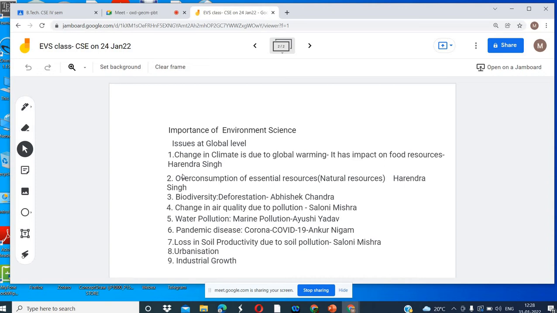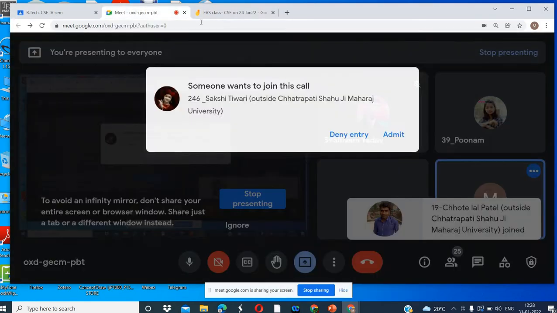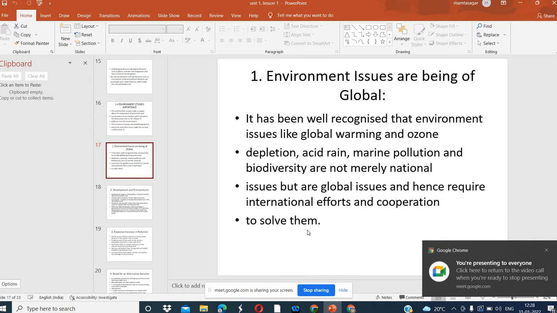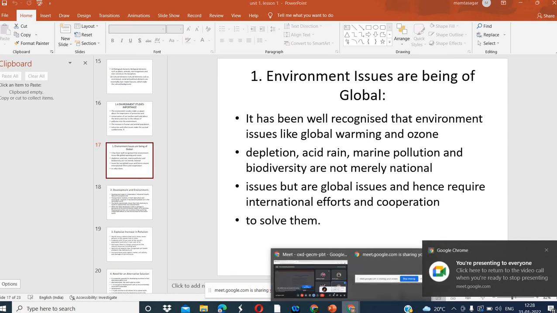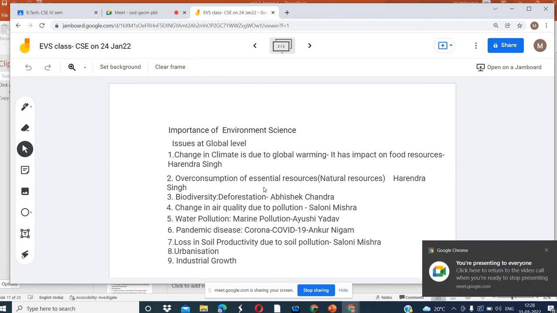Overconsumption of essential resources is the next issue that we have discussed, because we are consuming the resources at a rate that means they might not be available in the future.